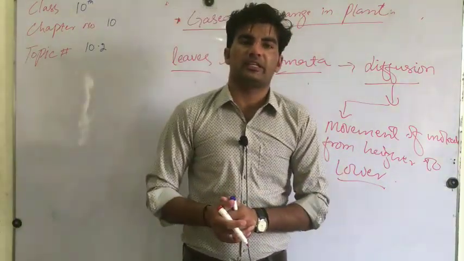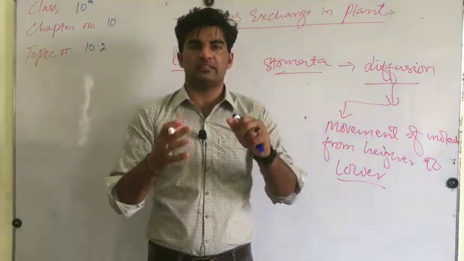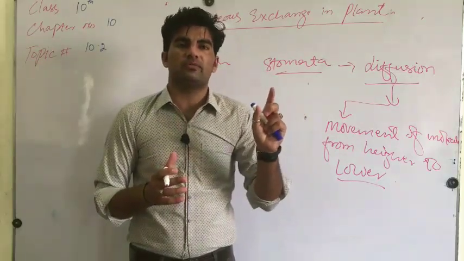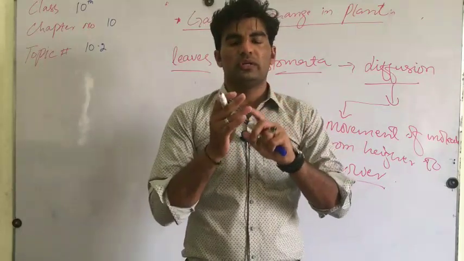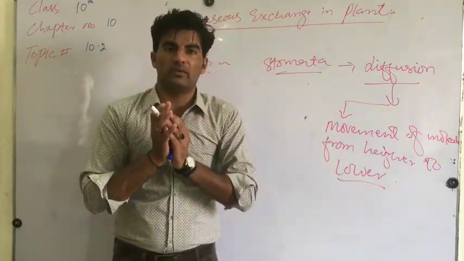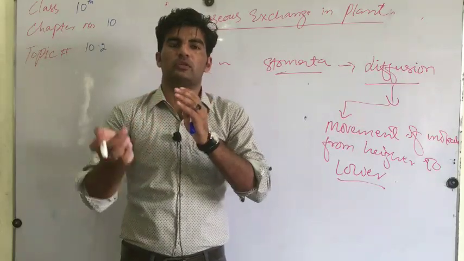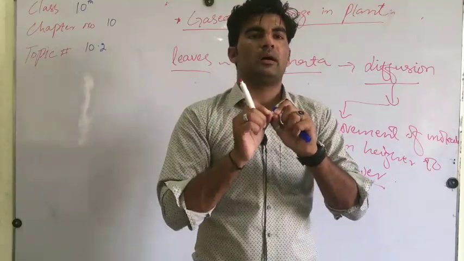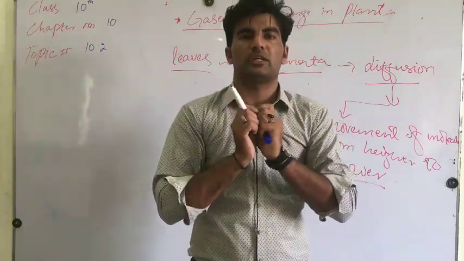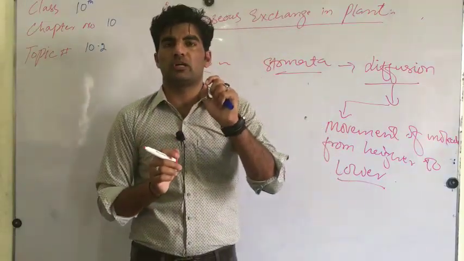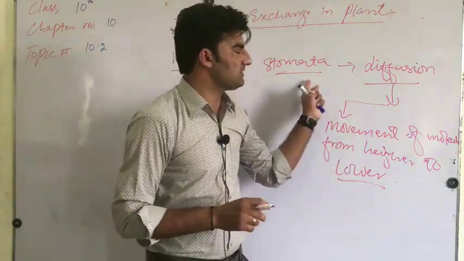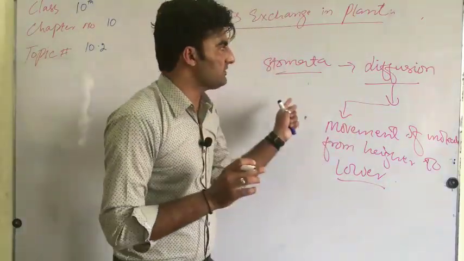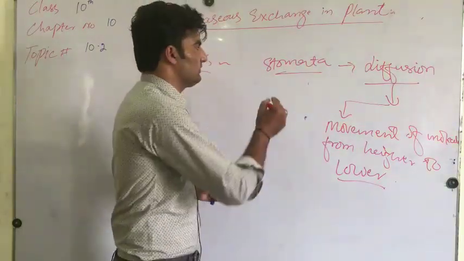Now in the environment there is an excess amount of carbon dioxide as well as oxygen. So the moment the plant requires oxygen, there is less availability of oxygen or carbon dioxide inside the plant. So during the respiration process, the oxygen or carbon dioxide from the environment will go into the plant through small pores present in the different shapes of plant leaves, known as stomata. The edges of the stomata are made up of a special type of cell known as guard cells.